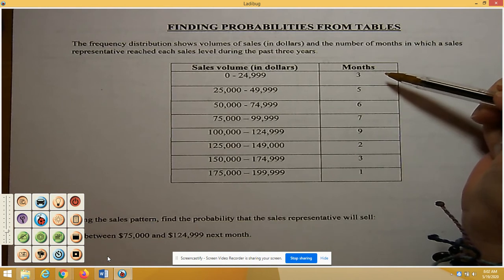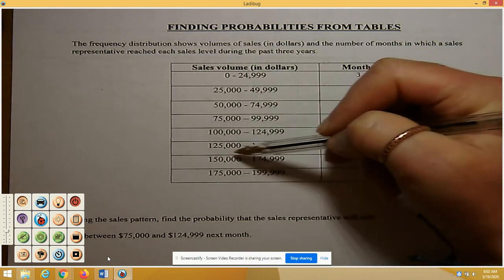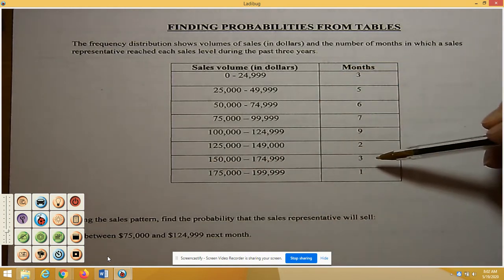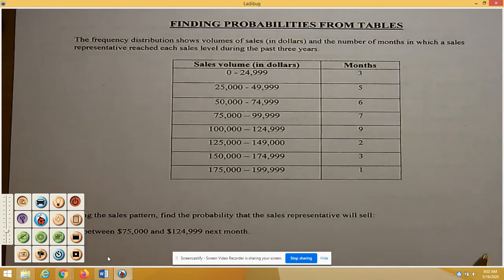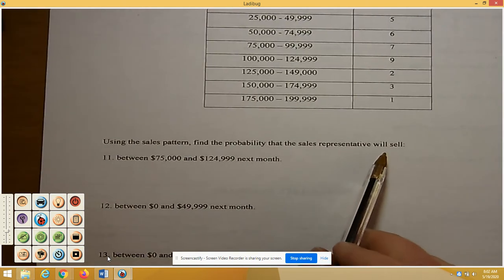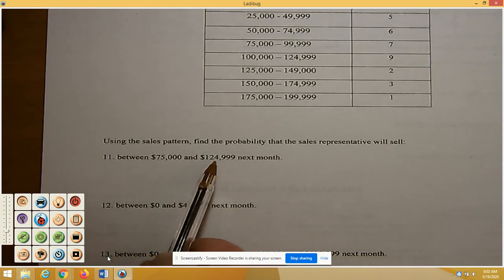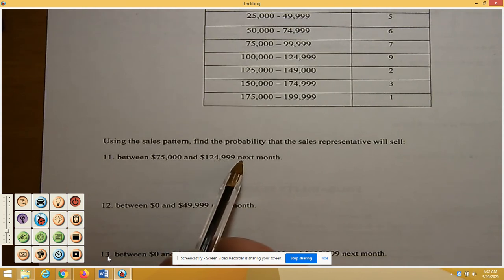This is something that you would use if you were a small business owner. So you could say, all right, how long did it take a particular person to get to this level? And now it's saying 3 months. So find the probability that the sales representative will sell between $75,000 and $124,999 next month.